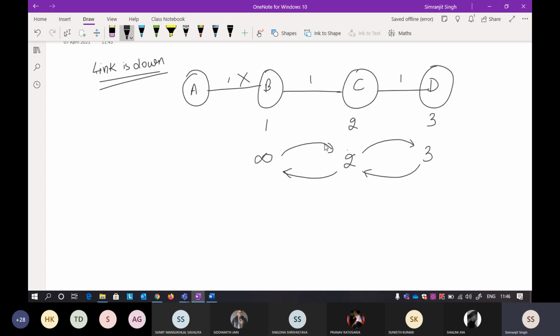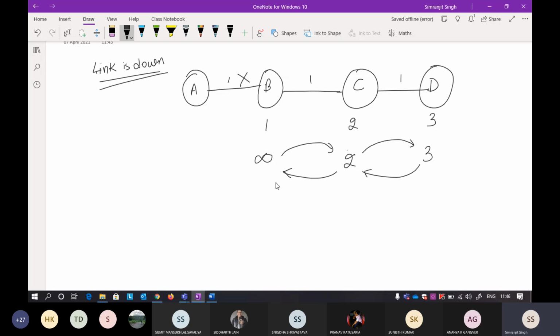So when I'm standing at B, I will receive a distance vector from C, and what I'm getting is 2. Actually, by transferring the distance vector of 2 to B, C is saying I can take you to A in 2 hops. This is cost, and I can also call it hops. So C is saying to B, I can take you to A in 2 hops.